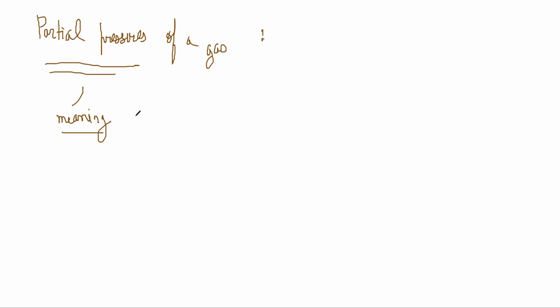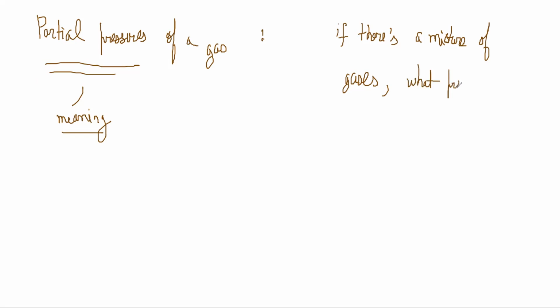Partial pressure is basically this: if there is a mixture of gases, like air, right? Air is a mix of many different gases. Then what pressure was exerted by just nitrogen?